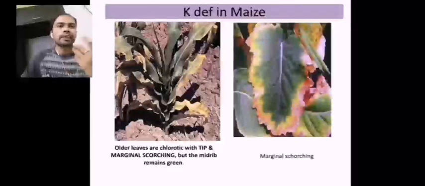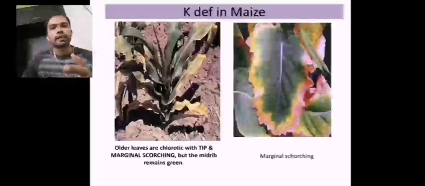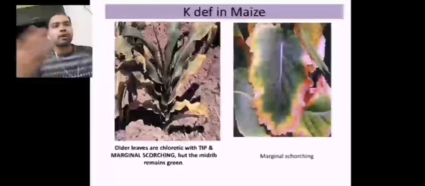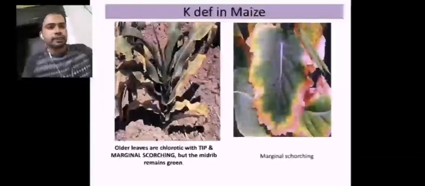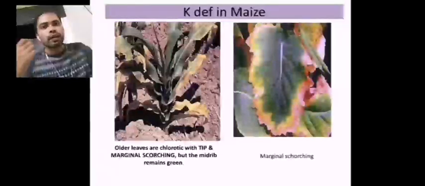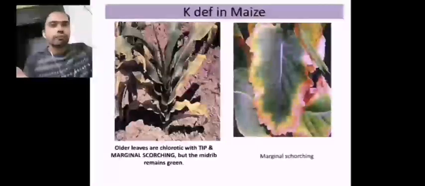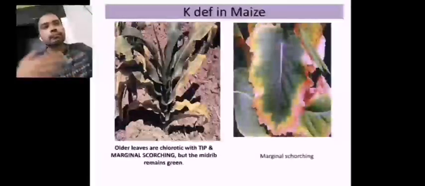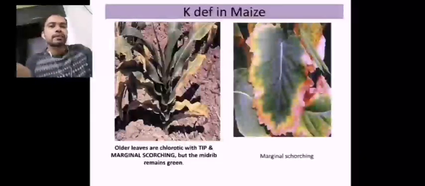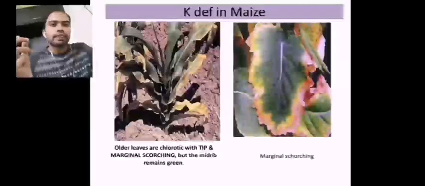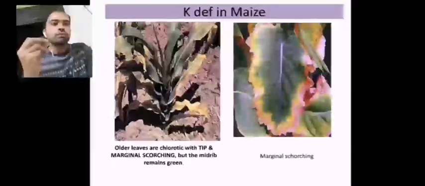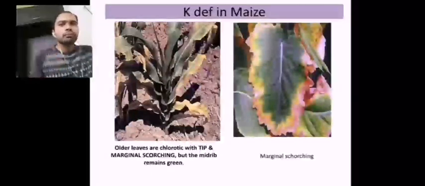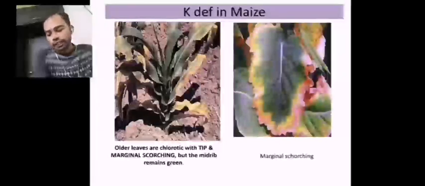Any kind of stress, you name it: light, water, heat stress, temperature stress, chilling stress, freezing stress, fungal infections, bacterial infections, pest infestations. Whatever the stress may be, abiotic or biotic, the deficiency of potassium makes it worse, because potassium imparts resistance to abiotic and biotic stresses.